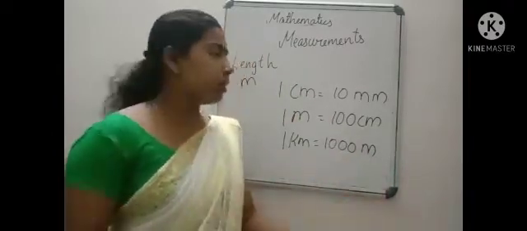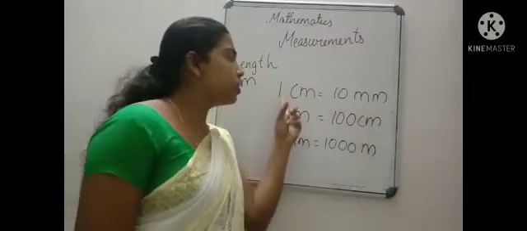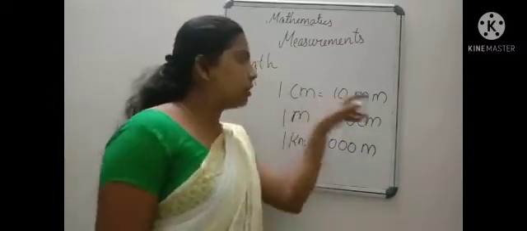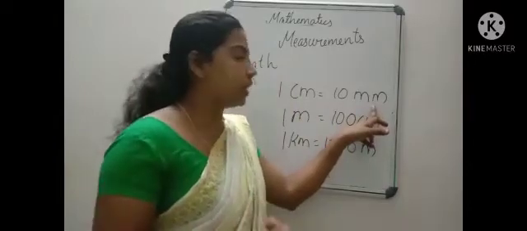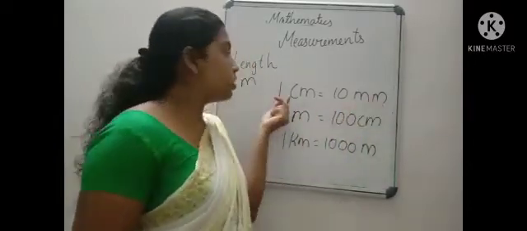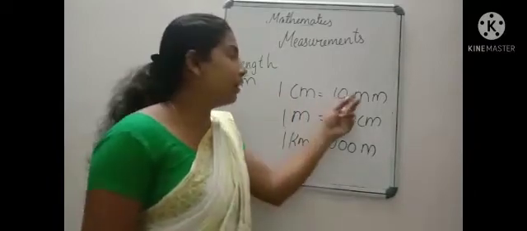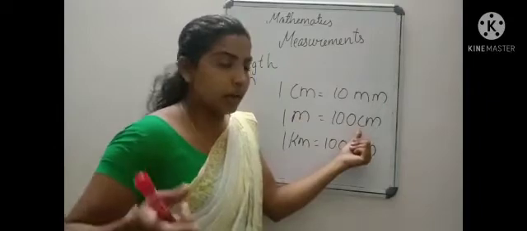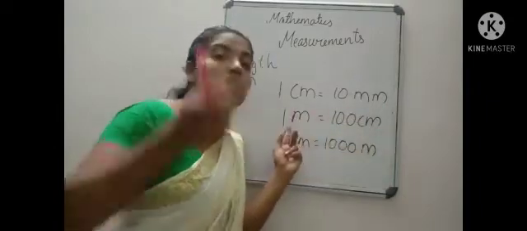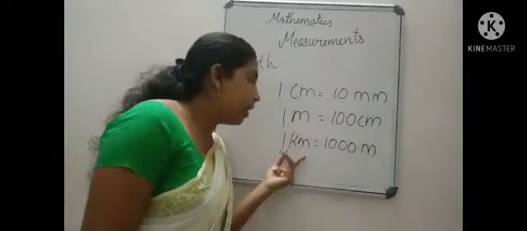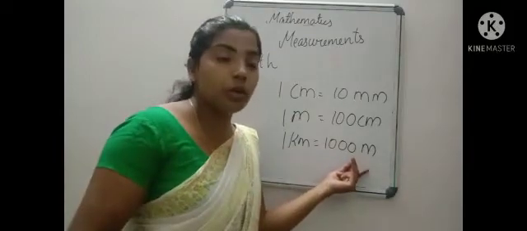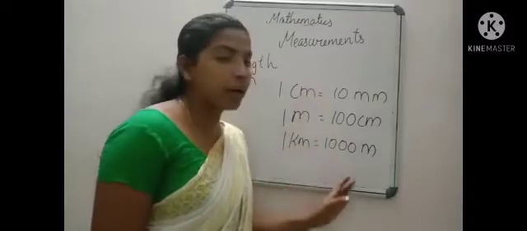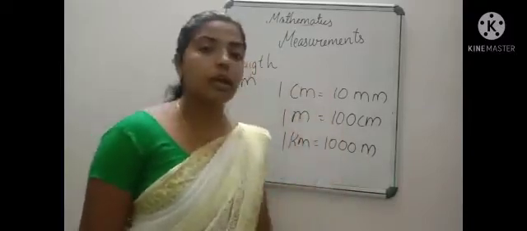Okay, in the reverse order, if you want to convert millimeter to centimeter, what will we do? The reverse process. To convert centimeter to millimeter, we multiply by 10. So from millimeter to centimeter, we have to divide by 10. Meter to centimeter is multiplied by 100, and centimeter to meter is divided by 100. Kilometer to meter is multiplied by 1000, and meter to kilometer is divided by 1000. I hope all of you understood. You have to study this by heart.